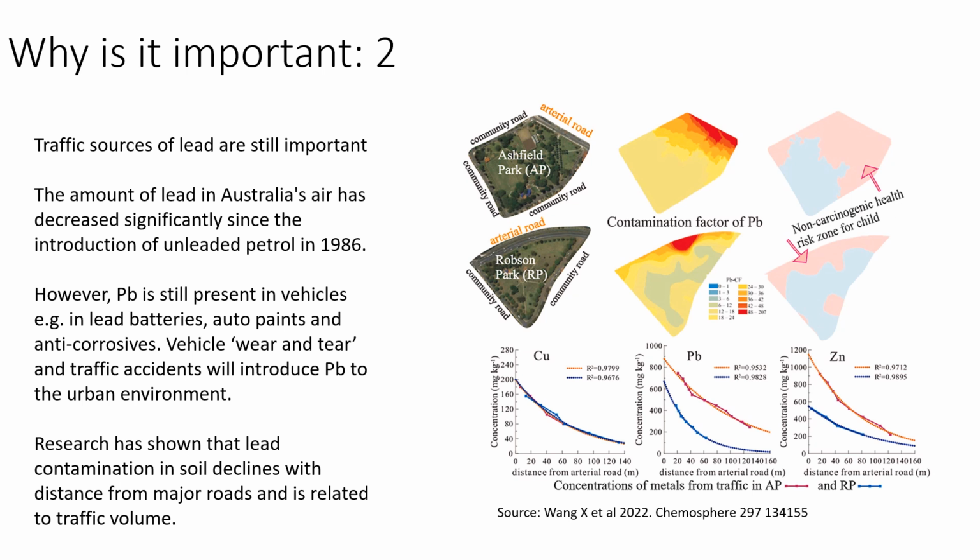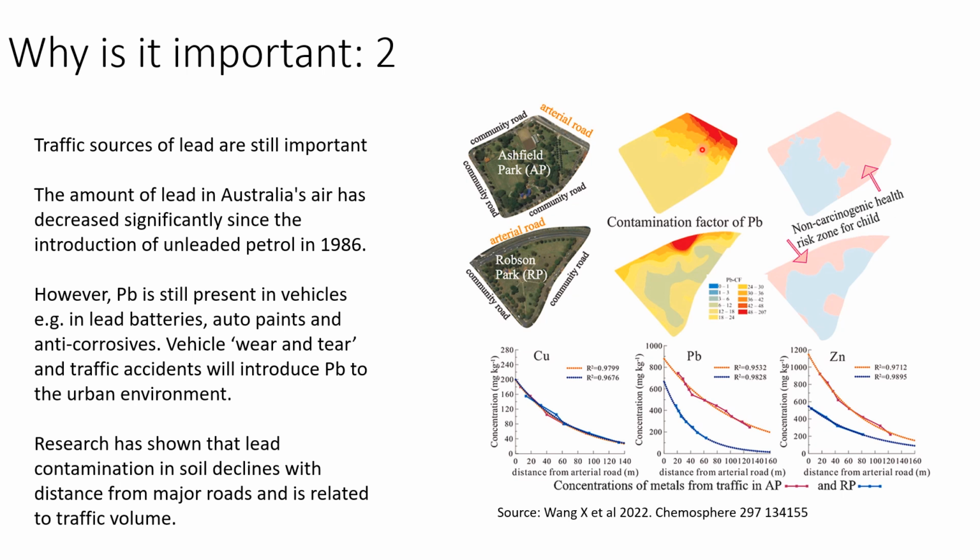The figure on the right-hand side is taken from a paper of Rangatel, which is another paper from Mark Taylor and the group there at Macquarie University. Ashfield Park is where I took the introductory video, and I was standing about here, and Parramatta Road is passing just to the northeast. So I was standing here, which is in this zone of relatively high contamination of lead. This is a contamination factor. This is a multiplier of how much higher it is compared to a base level, and you can see it's much higher than the base level.